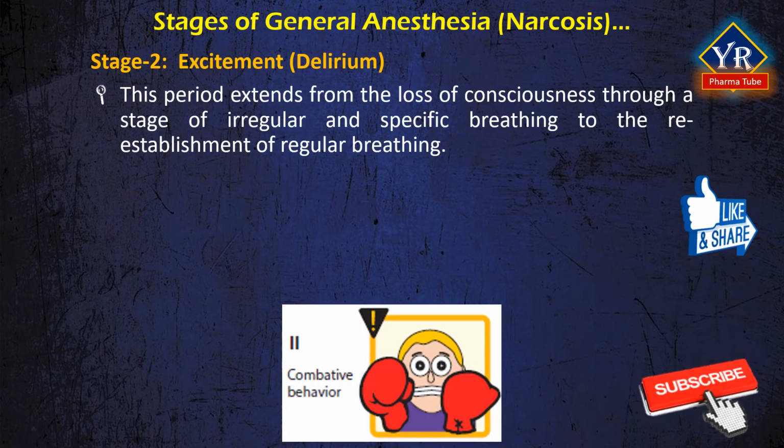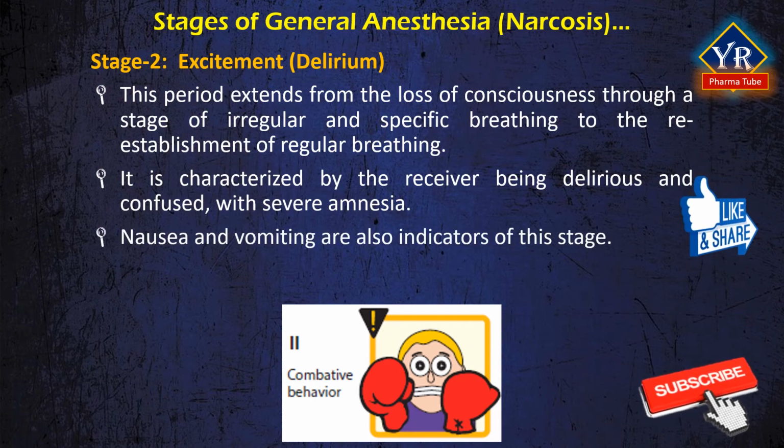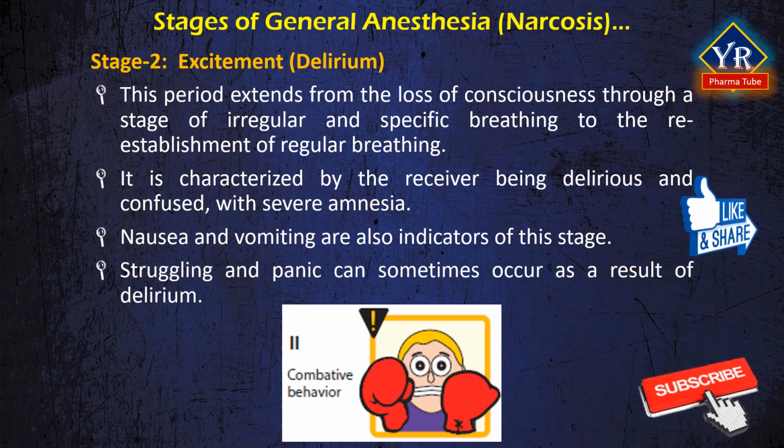Stage 2, excitement or delirium. This period extends from the loss of consciousness through a stage of irregular breathing to the re-establishment of regular breathing. It is characterized by the receiver being delirious and confused with severe amnesia. Irregularities in the patterns of respiration are common at this stage. Nausea and vomiting are also indicators of this stage of anesthesia. Struggling and panic can sometimes occur as a result of delirium.